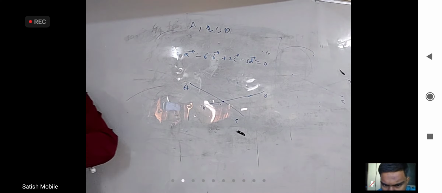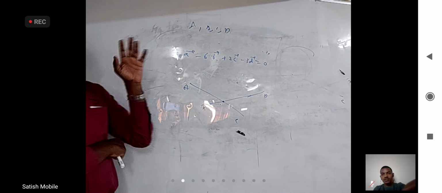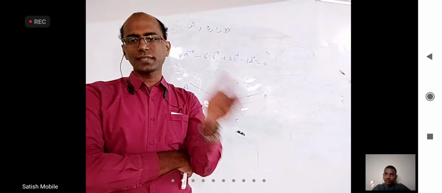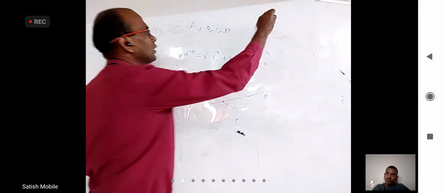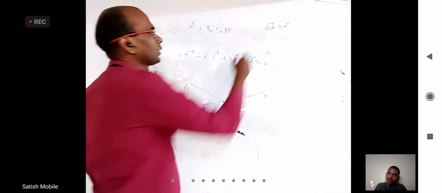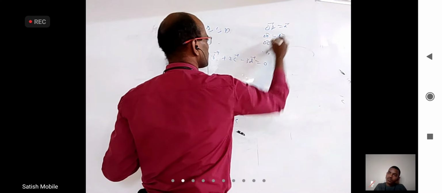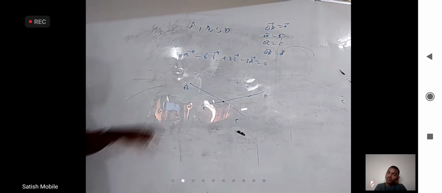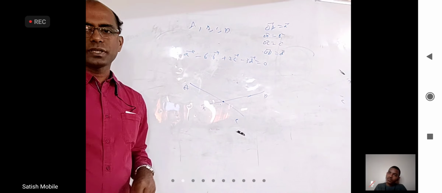You can easily prove that AC. The question I should repeat: small a bar, small b bar, small c bar, small d bar are position vectors of points capital A, capital B, capital C, capital D. That means if the origin is somewhere, OA bar is A bar, OB bar is B bar, OC bar is C bar, and OD bar is D bar. Now, just from this statement, I want you to prove that the 4 points A, B, C, D are coplanar.